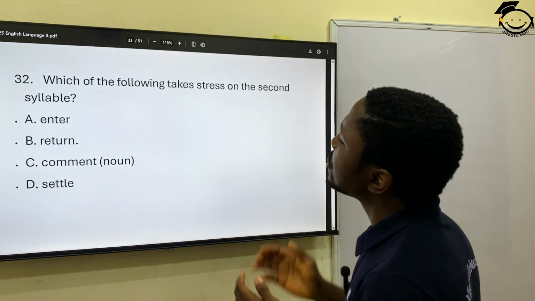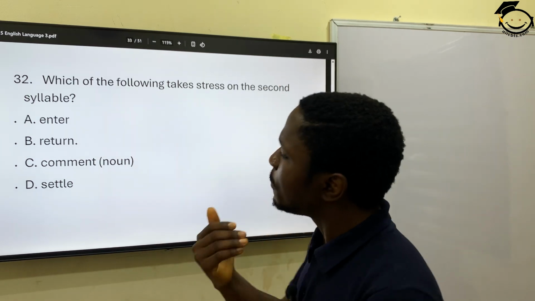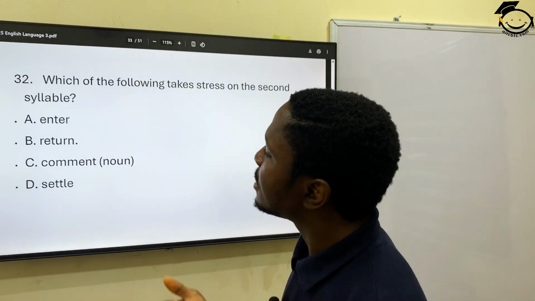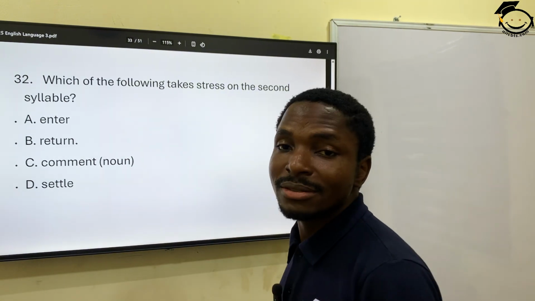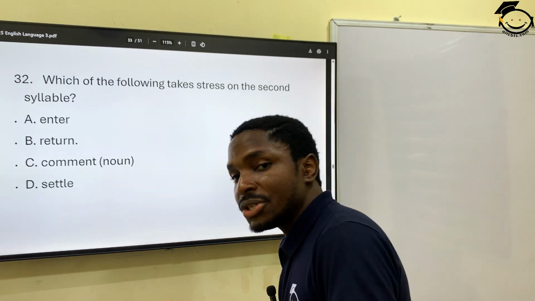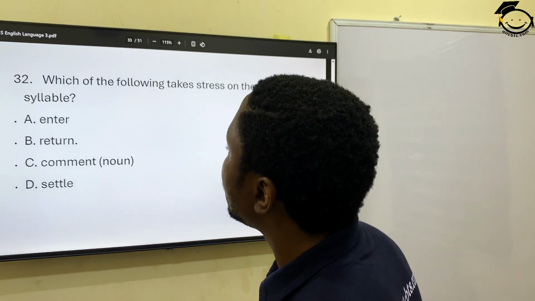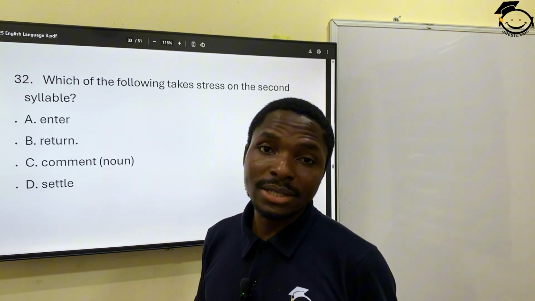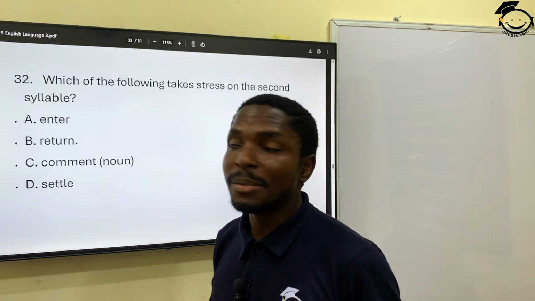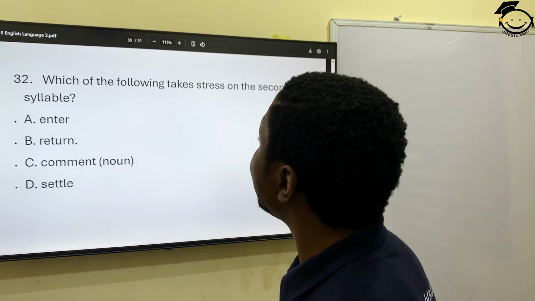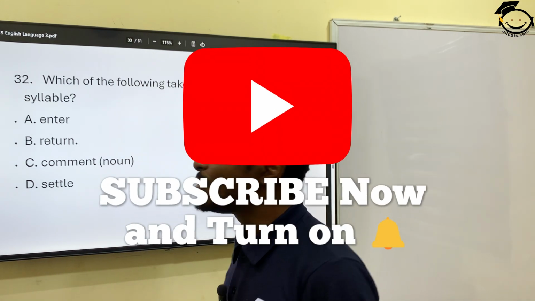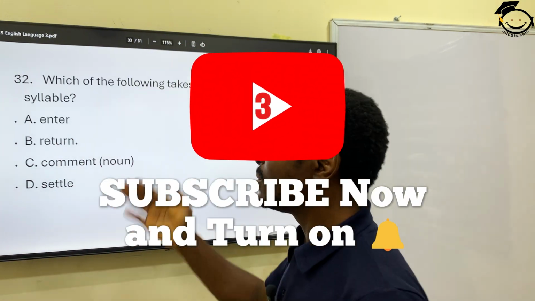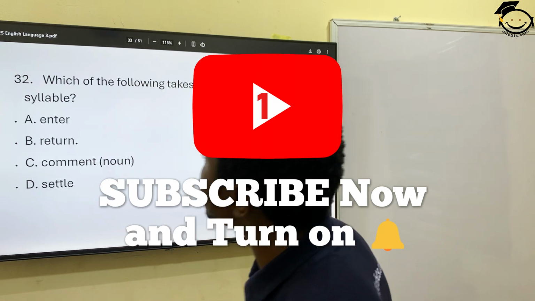32. Which of the following takes stress on the second syllable? We have enter, return. You can see that the stress is on the second syllable. We have comment, or no, this will be comment. Then we have settle. So it's asking, return. You can even hear it without us looking deep into it. Stress on the second syllable.